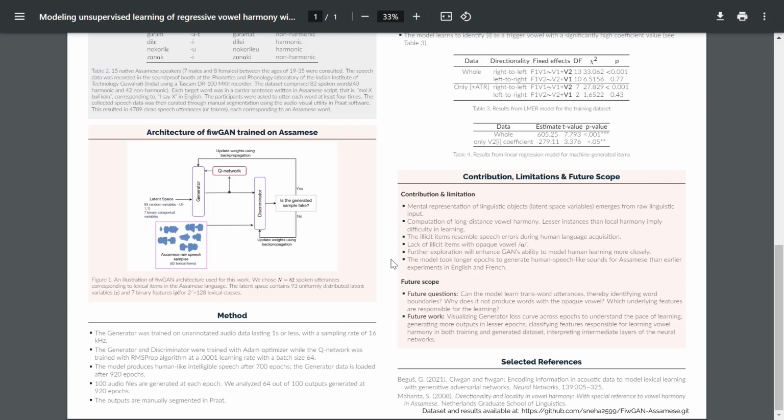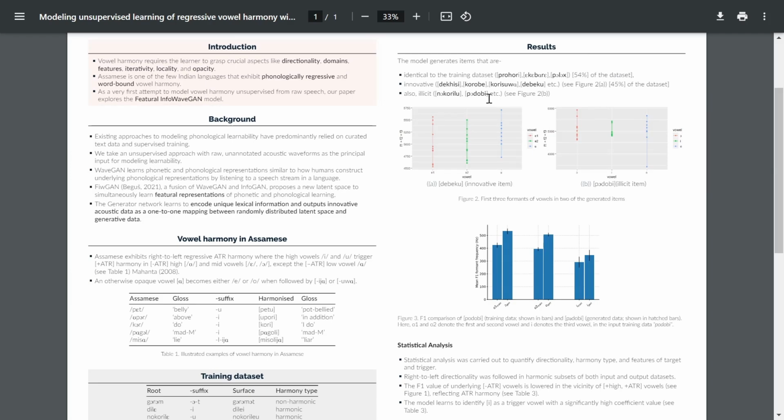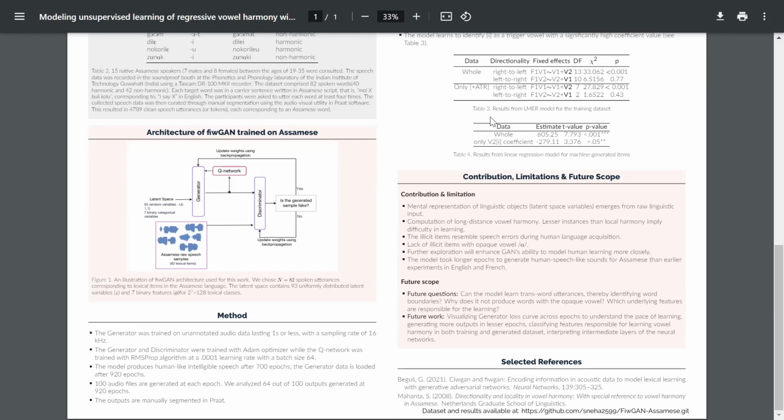It is only a stepping stone towards the exploration of how we can model human language acquisition from raw speech, and our results and observations also imply that the learning of a non-local pattern, like long distance vowel harmony, is much more difficult than learning local harmony patterns, like we saw in the illicit items, where the local harmony is intact but the non-local one is not. We believe that further exploration will help us understand how this model works.